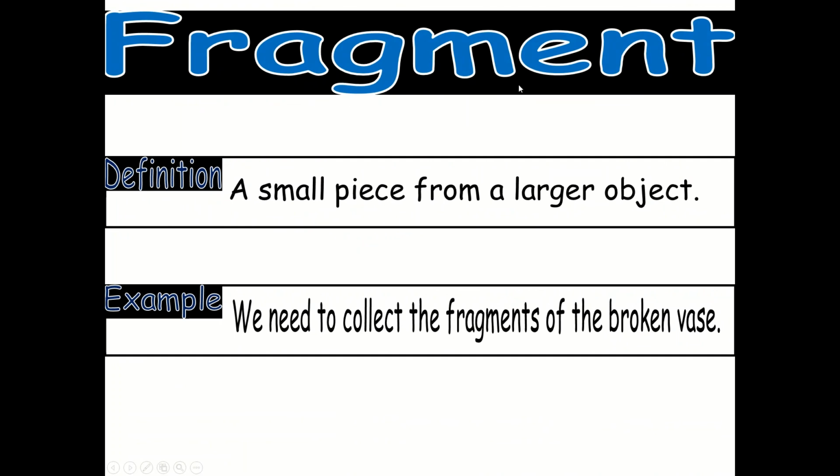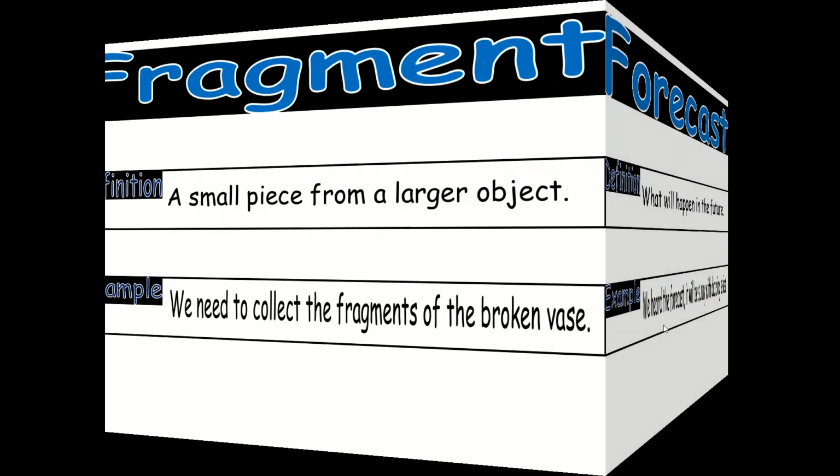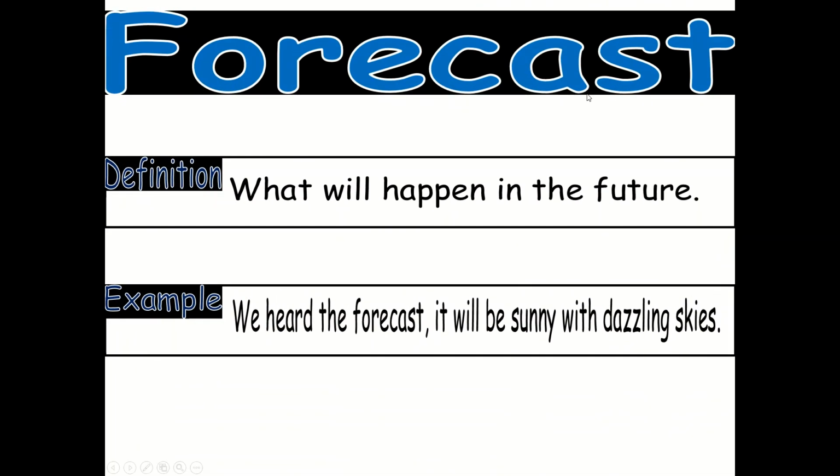Fragment. A small piece from a large object. For example, we need to collect the fragments of the broken vase. Forecast. What will happen in the future? For example, we had the forecast, it will be sunny with dazzling skies.